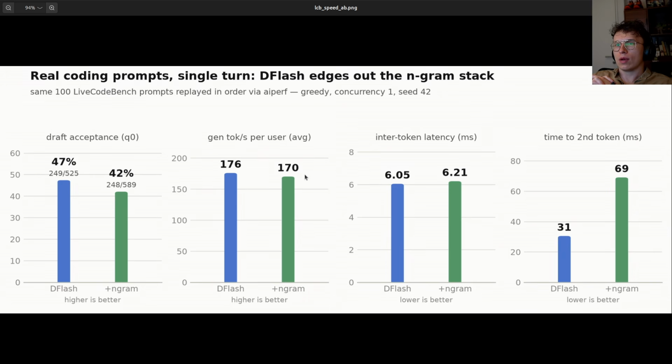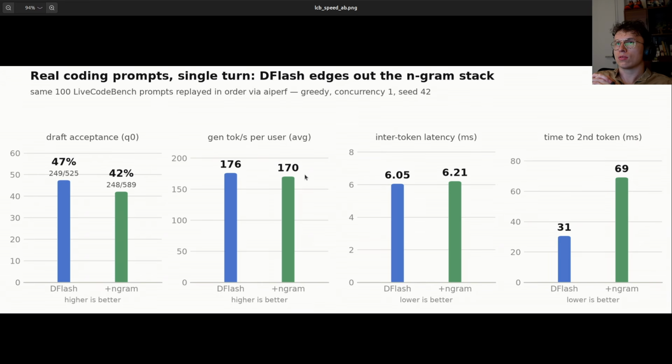Why did it happen? Well, it's various different coding tasks, so there is not much for ngram to benefit from. And even if it proposed, the overall acceptance rate will be lower. Why? Because DFlash is the last one in priority, so the ngram will basically work before it, and that's why the draft acceptance is lower.